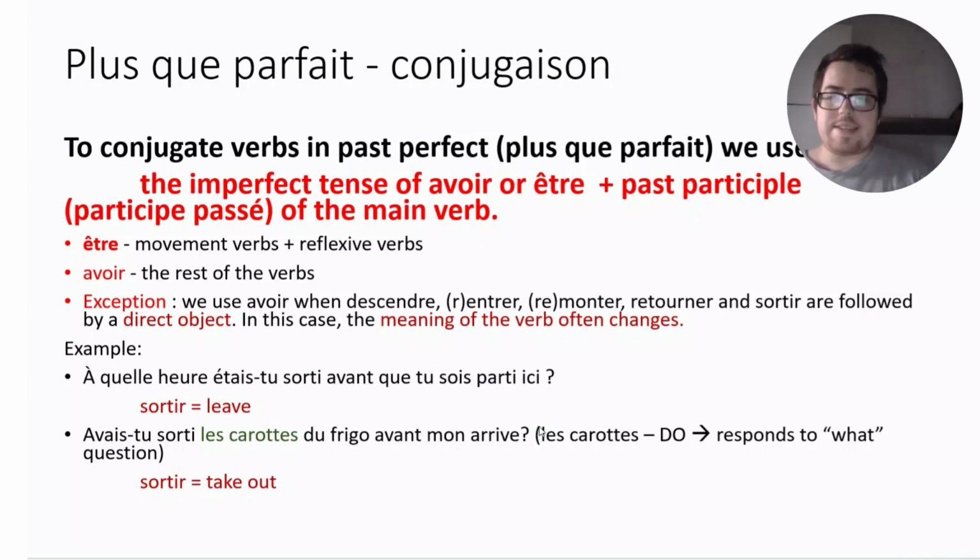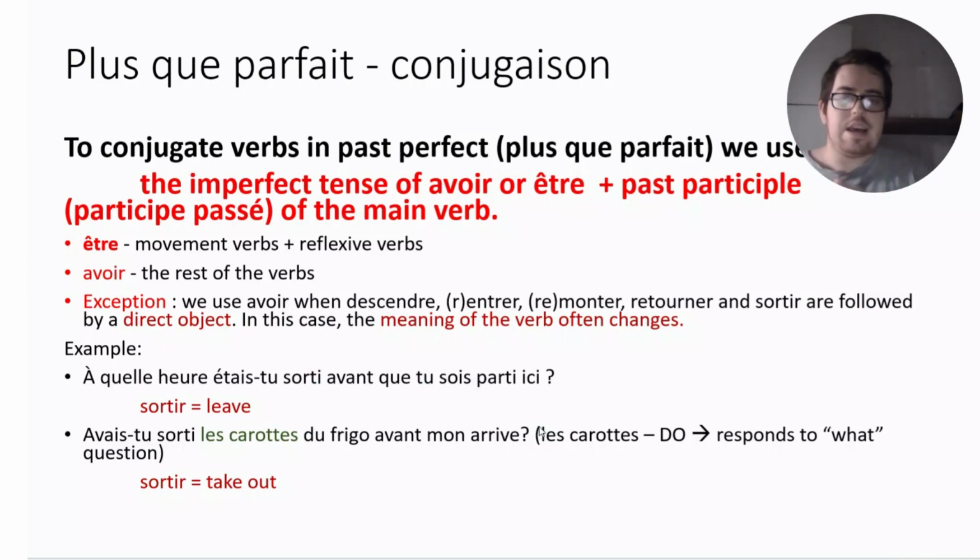However, if I say something like this, avais-tu sorti les carottes? Well, les carottes actually answer the question que put to avais sorti. Que avais-tu sorti? Les carottes, right? So, what had you taken out?